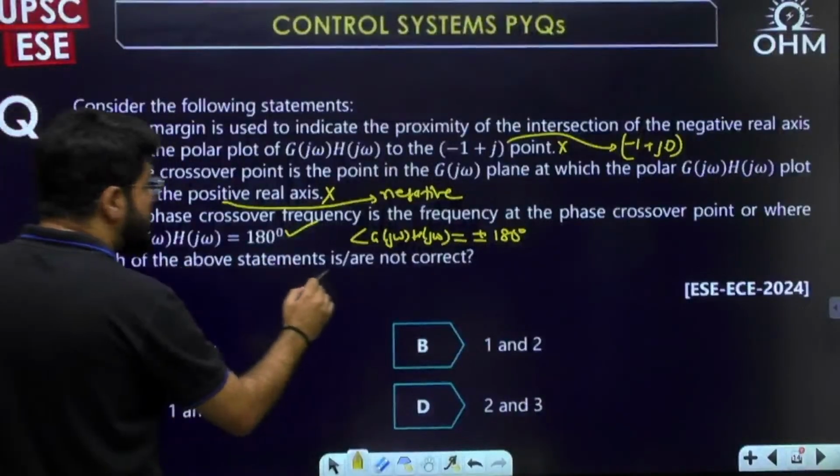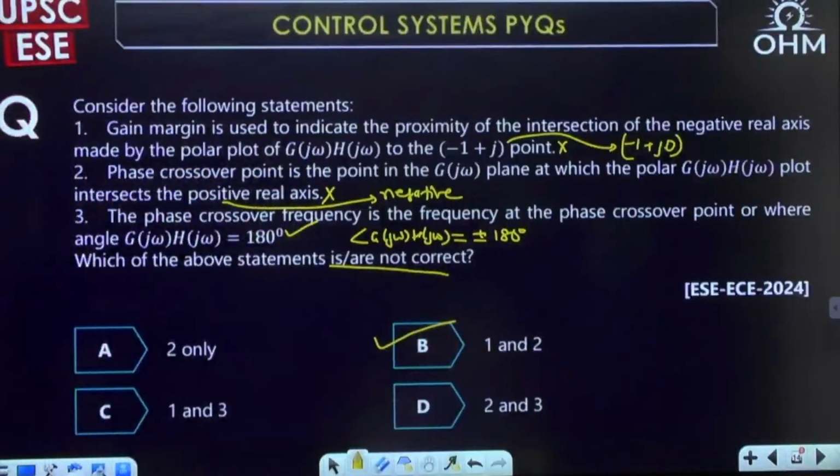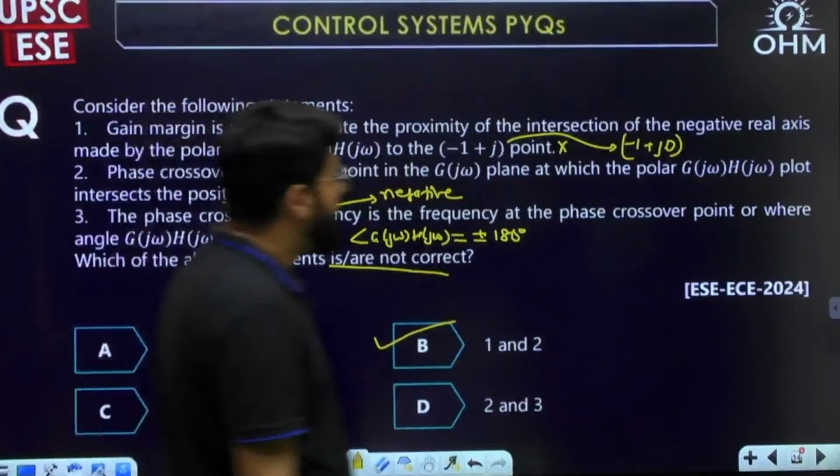And again, they are asking which of the statements are not correct. So 1 and 2 are not correct. I will mark option B.